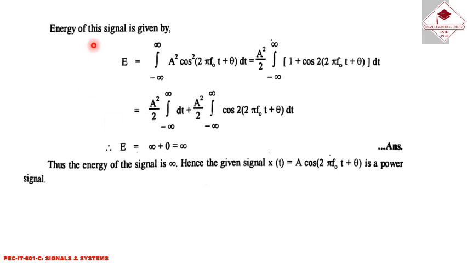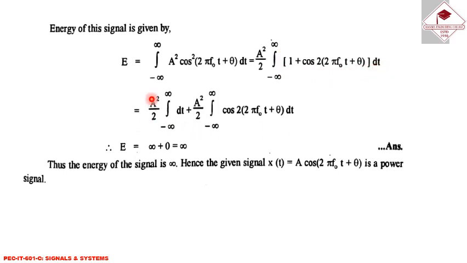Next, energy of this signal is given by capital E is equal to integral from minus infinity to infinity A square cos square(2πf0t + θ) dt, that is equal to A square by 2 integration from minus infinity to plus infinity [1 + cos 2(2πf0t + θ)] dt.